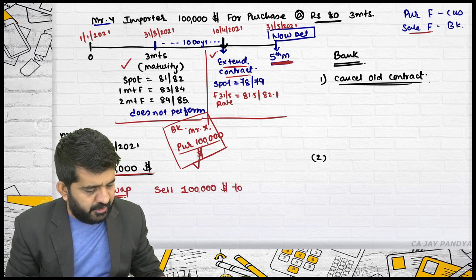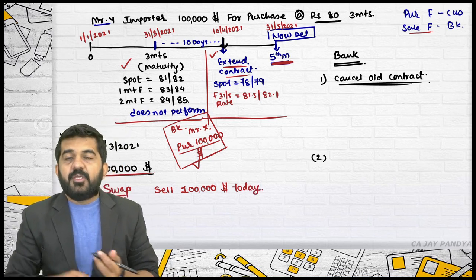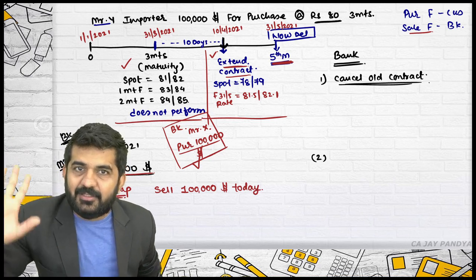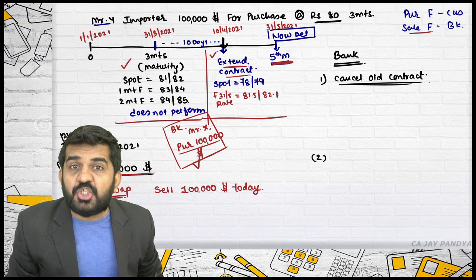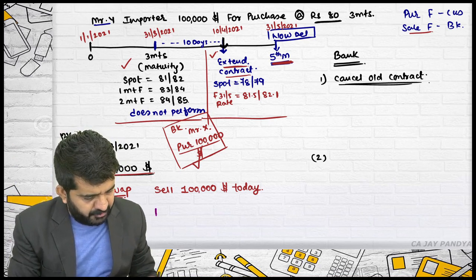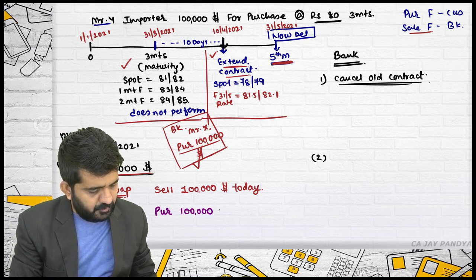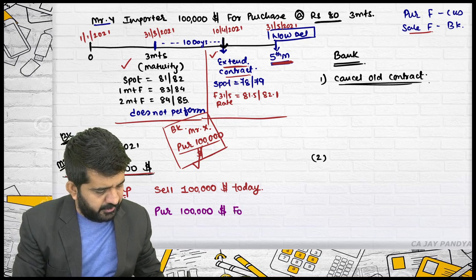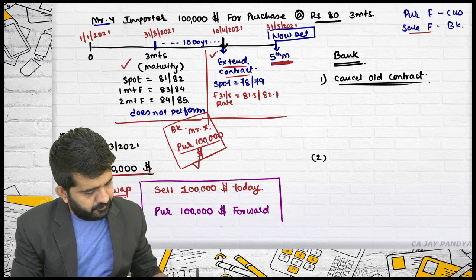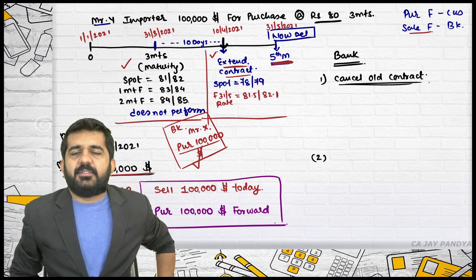$1 lakh today. Is it alright? It will tell someone that okay, I am having $1 lakh today, you take it. Is it alright? In exchange, what will the bank do? Try to concentrate. It will purchase $1 lakh in forward. Sorry.